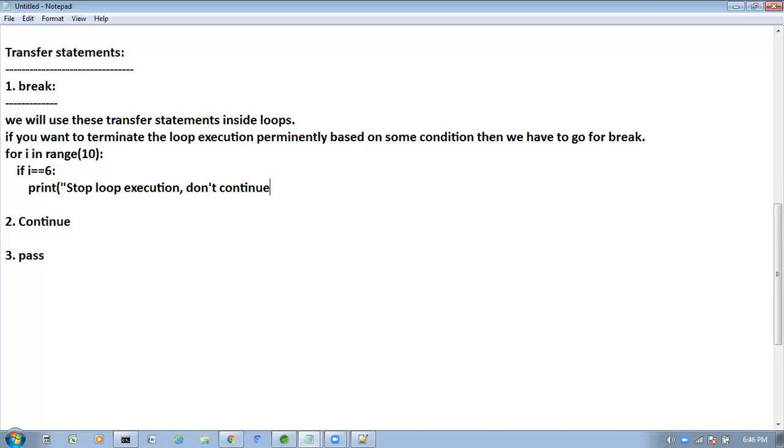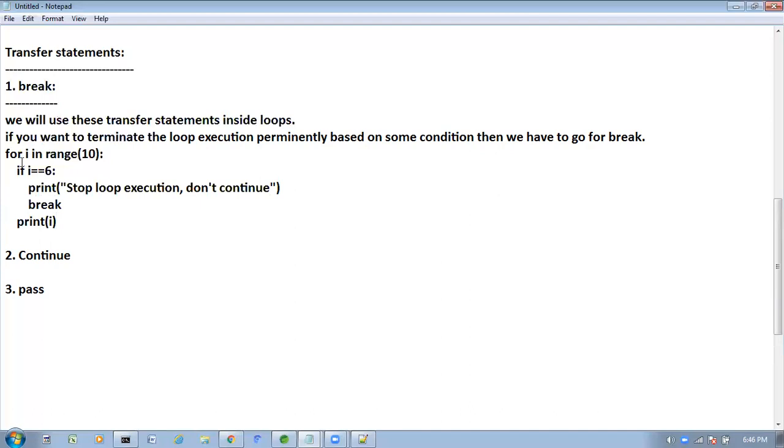Okay, take like this. Now here, how can you stop? We have to use break. Then print I value.